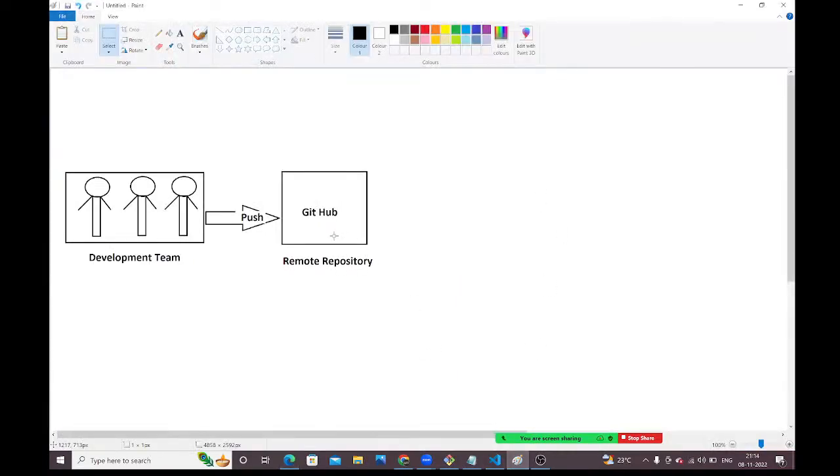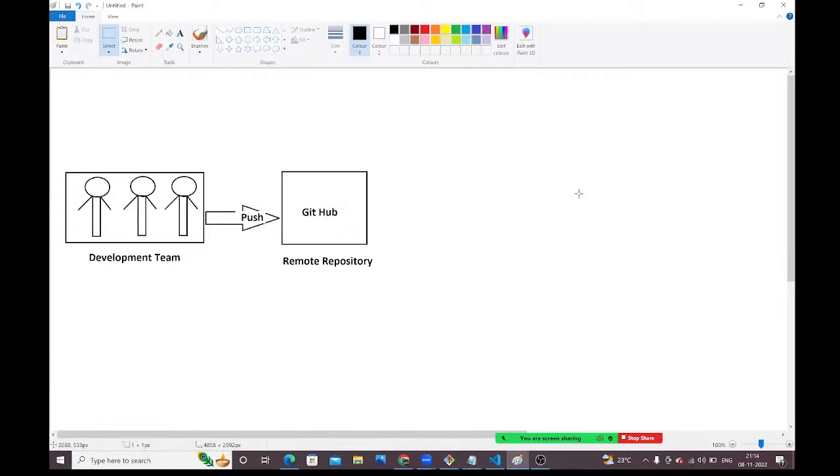Tell me, guys. Can I give this code directly to the client? No. The client can't understand. Here they have implemented this project using the Java programming language, but the client doesn't know about Java. He doesn't know what is Java, what is Python, what is .NET. So he can't understand, so we can't give this code directly to the client.